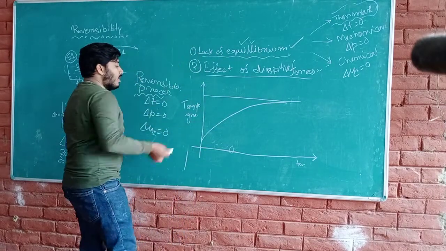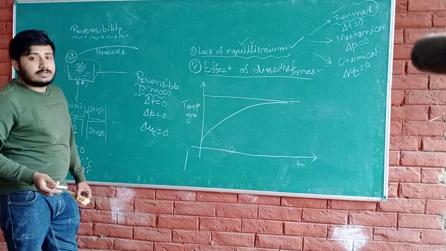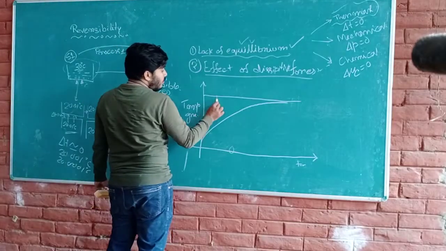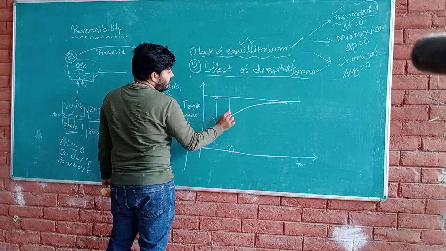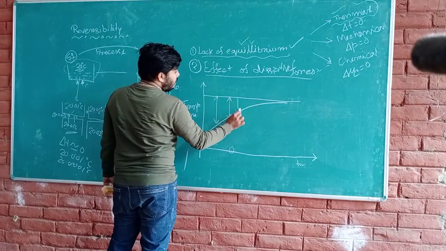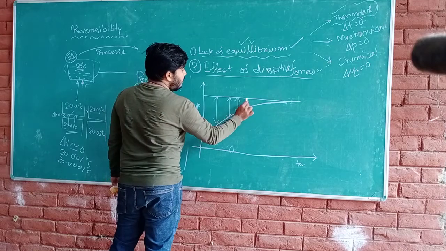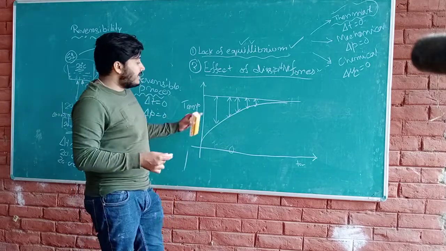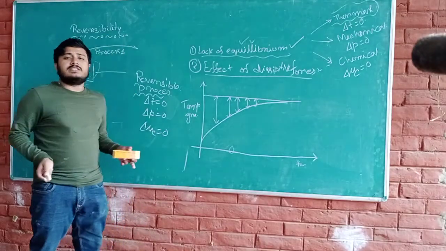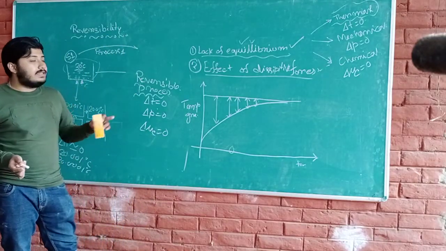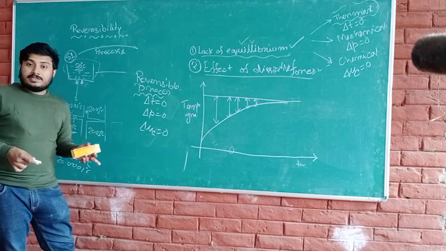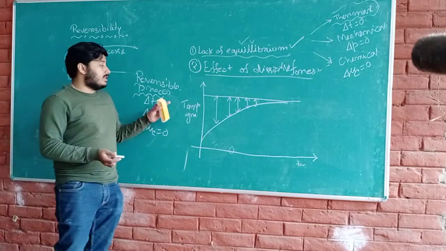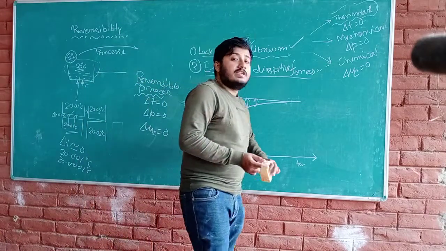So as we go up, the temperature gradient decreases. As the temperature gradient decreases, we can say the degree of irreversibility also decreases. As the temperature gradient is narrowing down, the degree of irreversibility decreases and the degree of reversibility increases. Okay, so this is the curve for the degree of irreversibility.